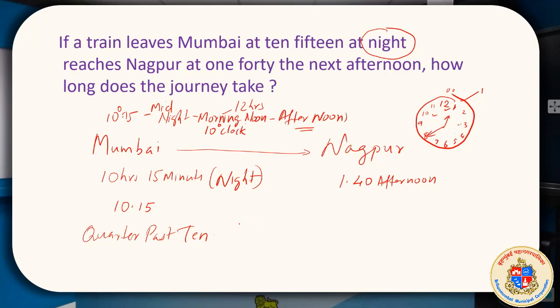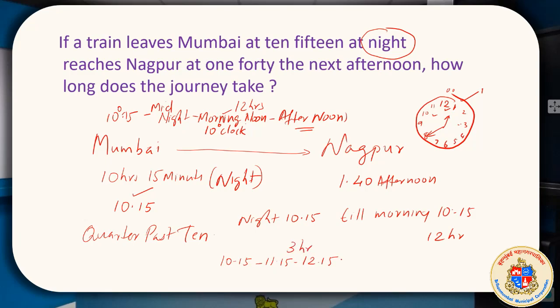I would say it very simply. Night 10:15, as it is given, till morning 10:15, it is 12 hours. From morning 10:15, then 11:15, then 12:15, that is 3 hours, then 1:15, 4 hours. But we have to reach 1 hour 40 minutes, 1:40.